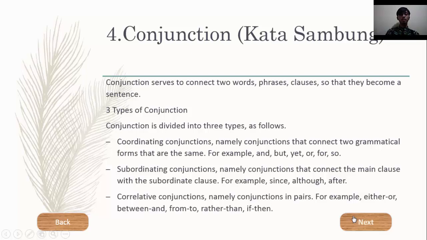Next, subordinating conjunction, namely conjunction that connects the main clause with the subordinate clause. For example, since, although, other. Correlative conjunction, namely conjunctions in pairs. For example, either or, both with, between and, from to, rather and, with them.